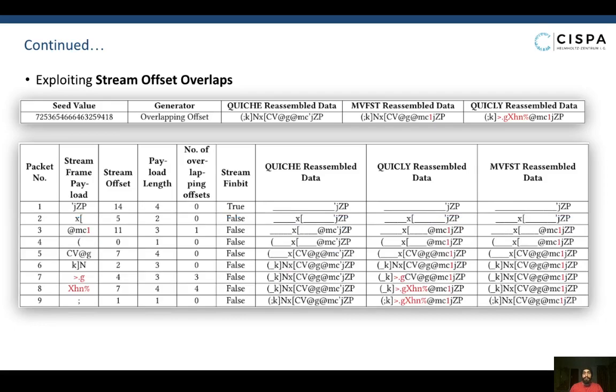Another way to elude DPI systems discovered by DPIFuzz is based on the idea that implementations might handle receiving data at overlapping offsets in different ways. Looking at packets 3, 7, and 8 in the table, we can see that when the keys server receives a payload at an offset that it already has data for, it simply ignores the new data. The quickly server, on the other hand, replaces the payload with the new payload that it receives. The movefast server only replaces the existing data if the starting offset at which the payload in a stream frame starts is unoccupied in the stream being reassembled.